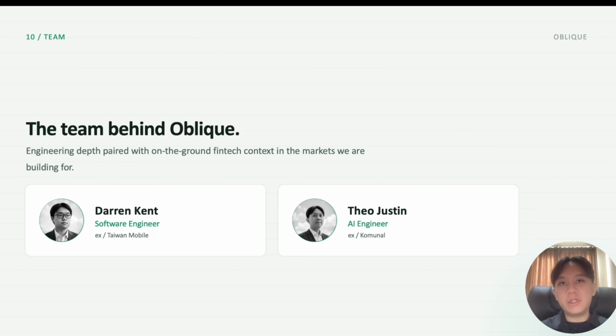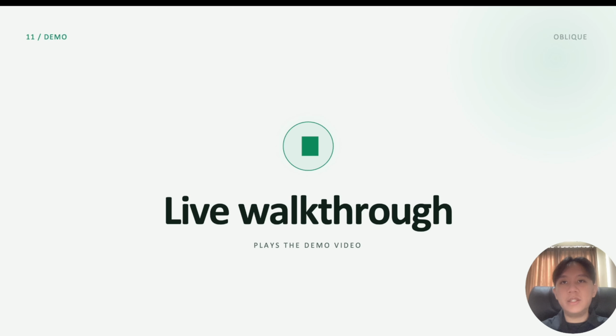Yeah, the team is built for this. Darren can bring software engineering experience from Taiwan Mobile, working on systems, while myself bring AI engineering experience from Komunal, an Indonesian fintech with direct exposure to lending workflows and financial data in Southeast Asia. So yeah, let us show you the demo.